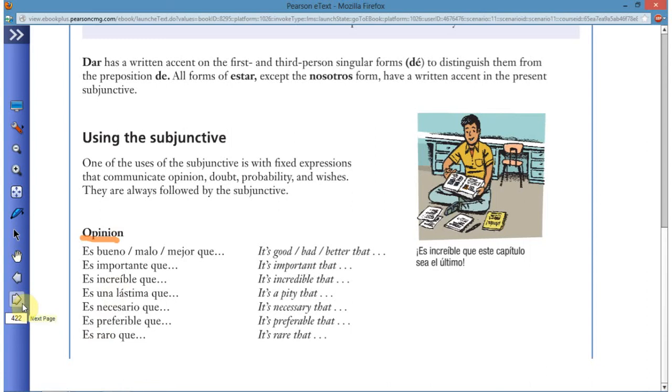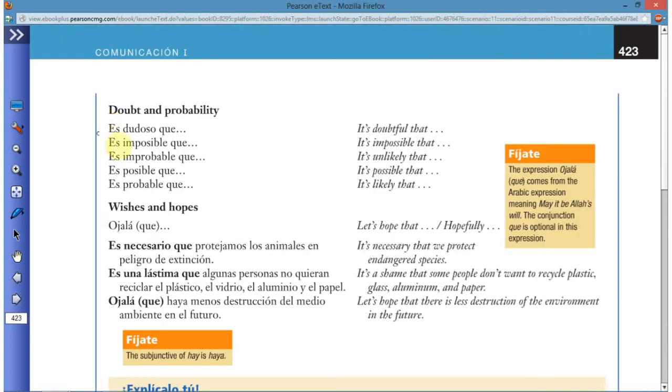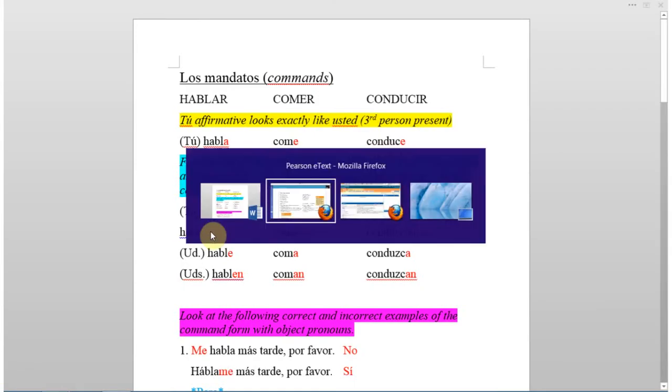Now, doubt and probability. These are also still fixed expressions, and all of these expressions are in the third person except for ojalá, wishes and hopes. Ojalá que. Ojalá is really no person because that's a word that kind of substitutes for a verb. I mentioned this in class. Don't know if you were there.